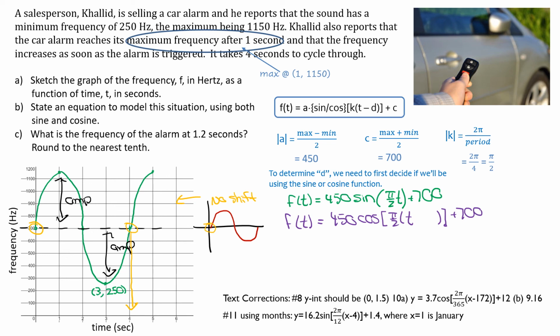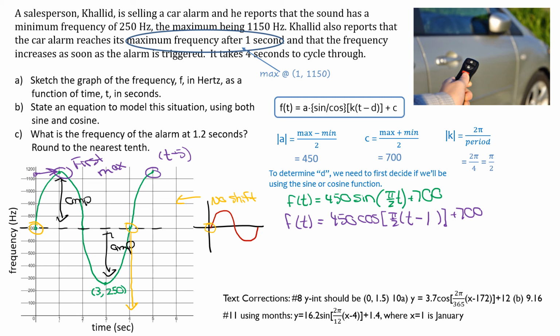For cosine, it's always easiest to find the first maximum. Here's our first maximum. Because the cosine parent graph starts at a maximum on the y-axis, we just want to see where did that maximum go. So instead of having a maximum on the y-axis, it got pushed over to 1. So that's going to be t minus 1. And that is a cosine graph. You could also have used this one if you wanted. And in the brackets, you would have had t minus 5. Infinite choices there. So that's what we have for part B.